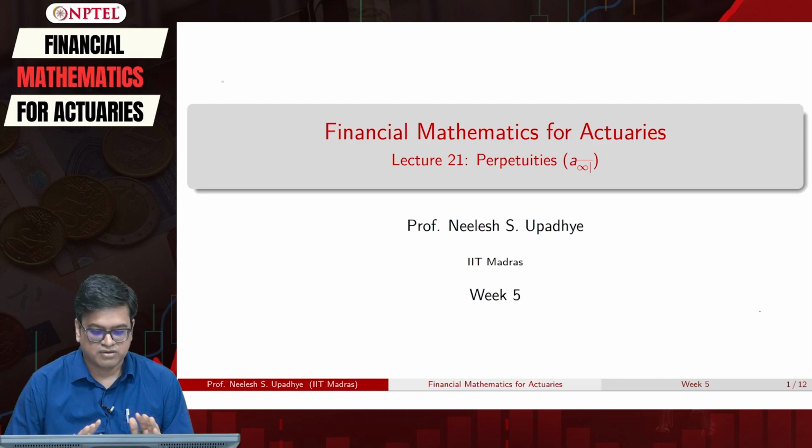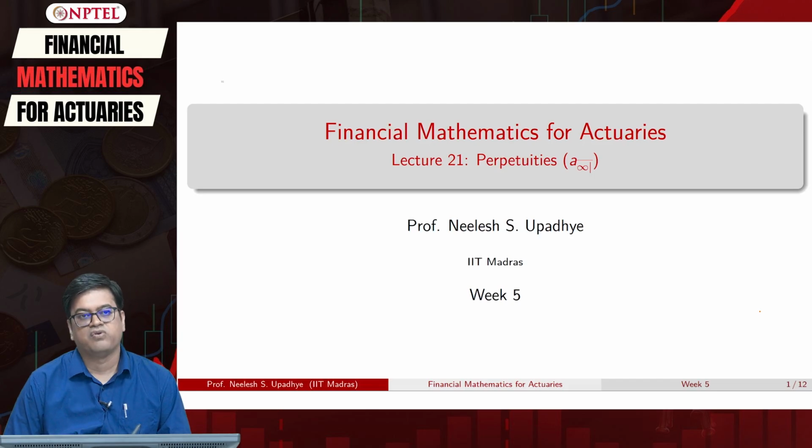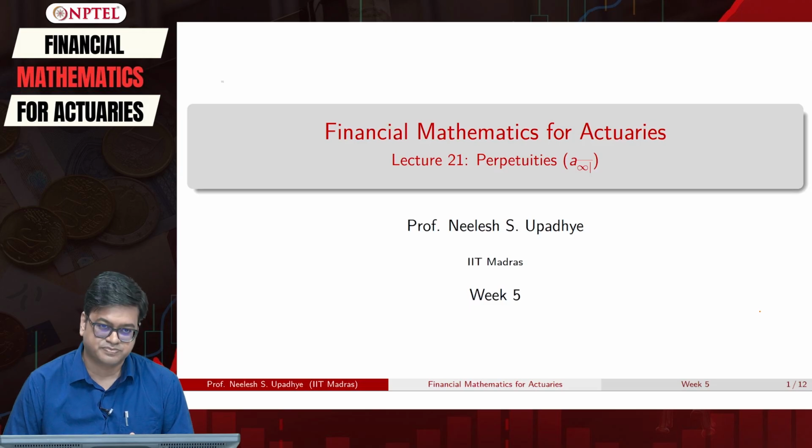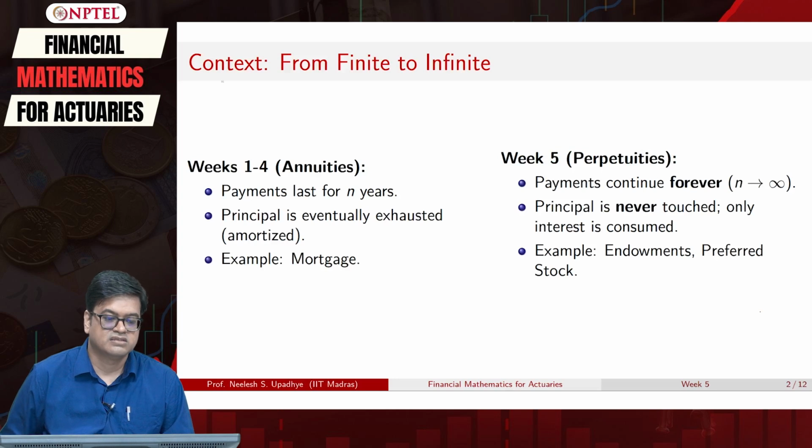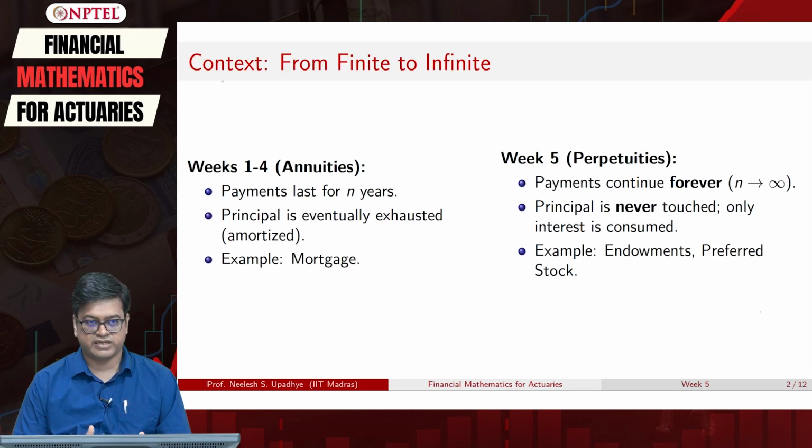So with this understanding, one can ponder on a question: what if these annuities don't end? That is a question that we are going to tackle today, and it is called perpetuities, where the time period is not finite. So what we are setting the context for is from finite to infinite.